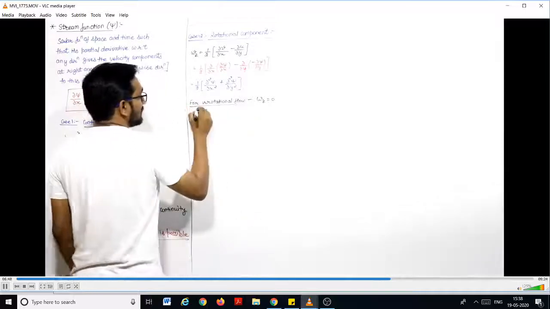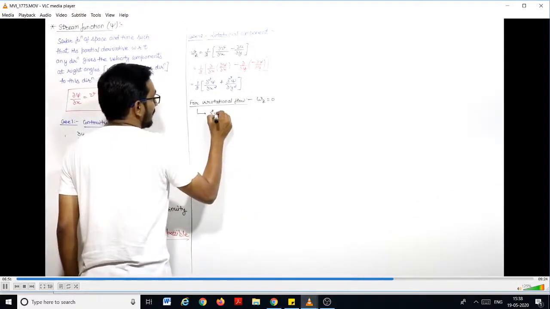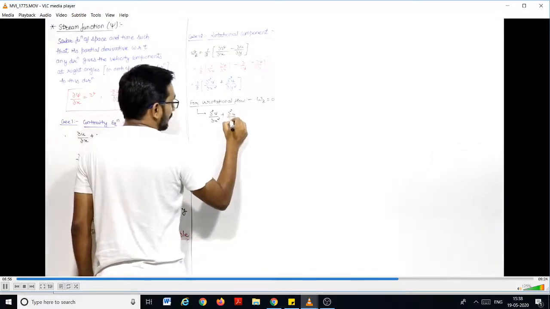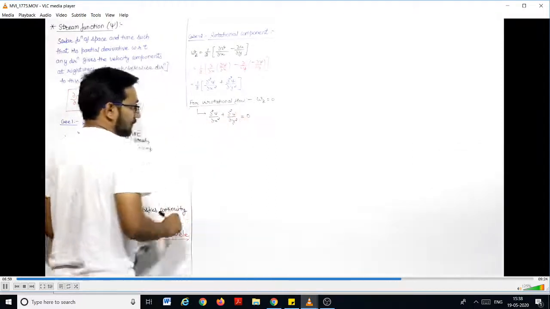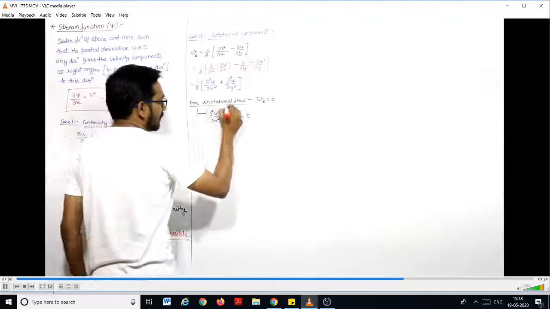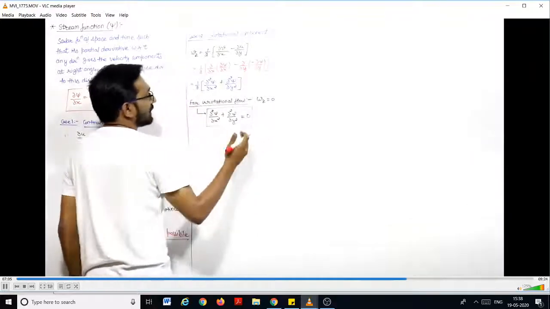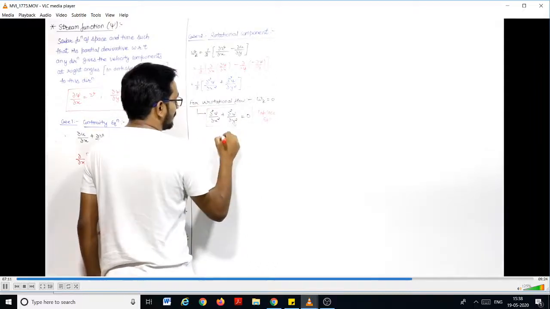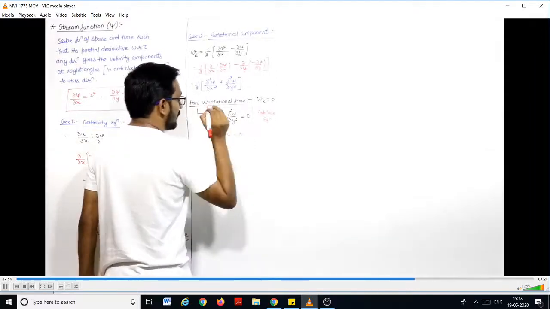So if omega z will be 0, that means del square psi upon del x square plus del square psi upon del y square must be 0. And what is this? This is the most important thing, which will come in the objective question. What is this? This is the Laplace equation. That is del square psi will be equal to 0.